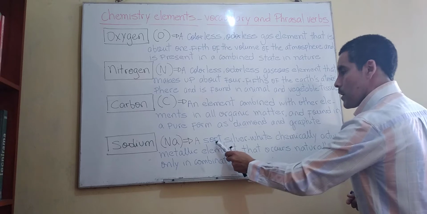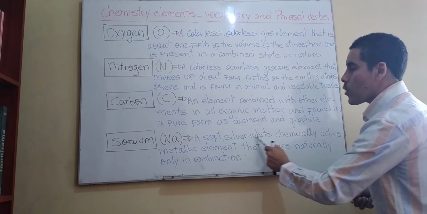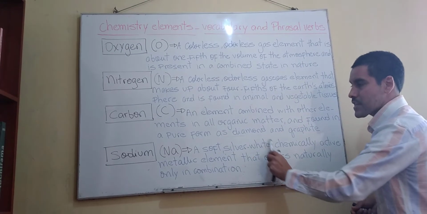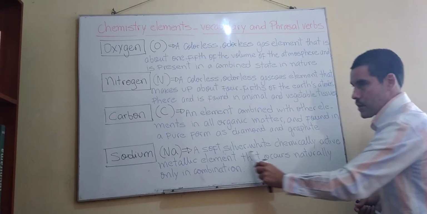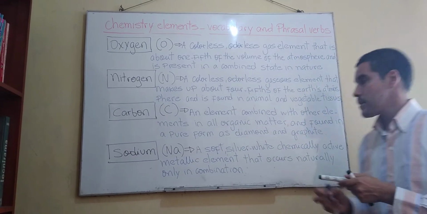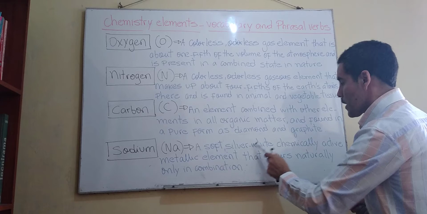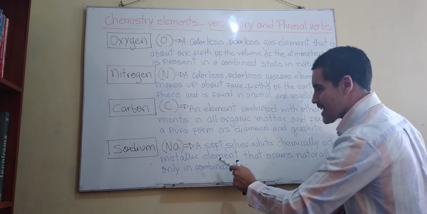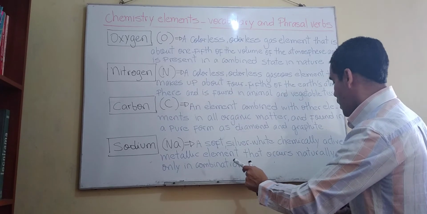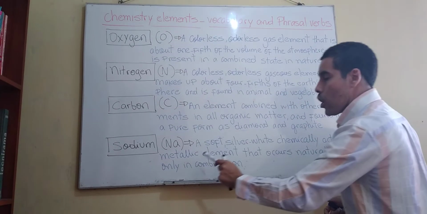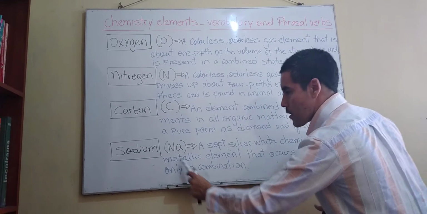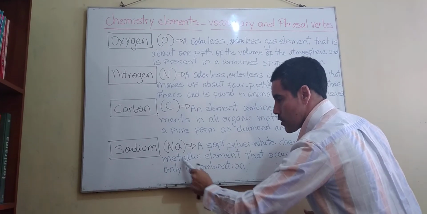Soft. Silver white. Silver white is a color, okay? In this case, color gris. Claro, sí, parecido a gray, ¿no? En todo caso, como el gray. Silver white. Chemically active metallic element that occurs naturally only in combination. Okay, only means tan solo, okay?